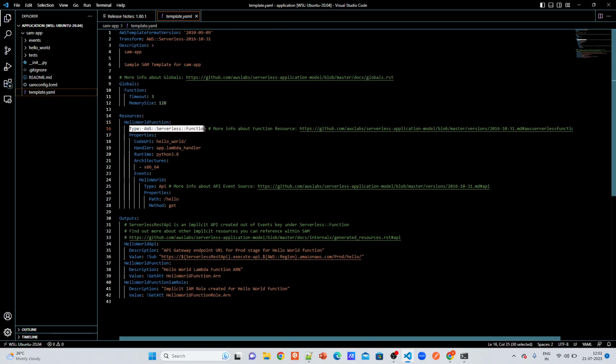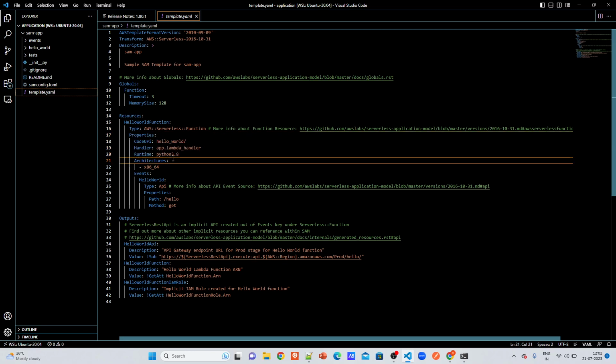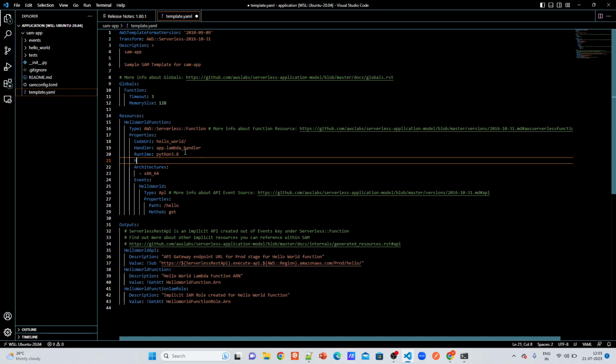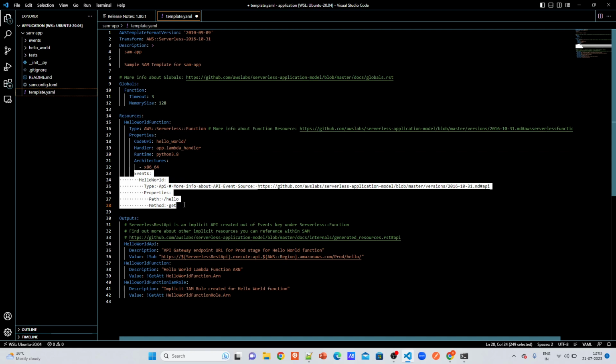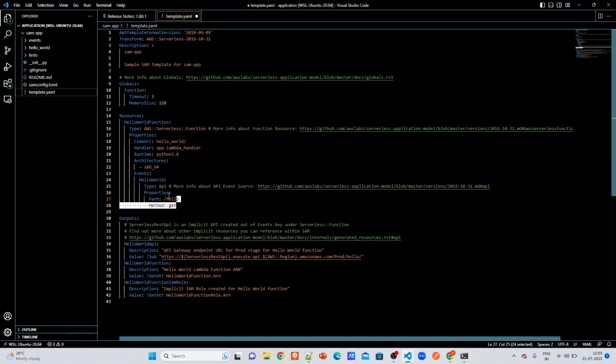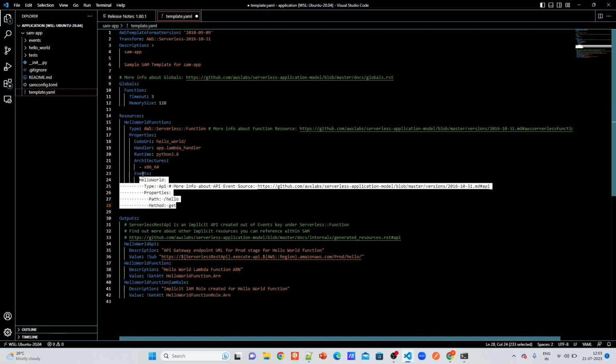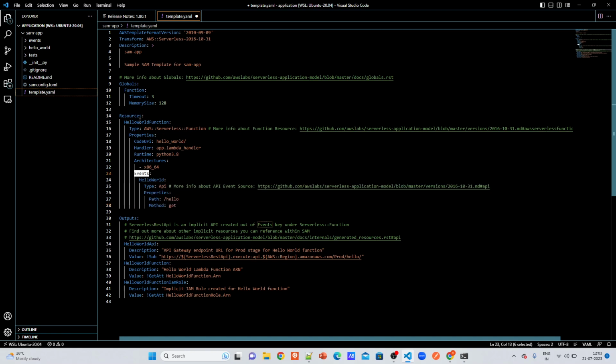So here it is saying type serverless function, and these are the properties for that lambda. You can provide name, tags, different things under these properties. These are the lambda properties, and this is a lambda function we are creating. And this is the beauty of SAM. By these lines itself, it is basically creating an API, and also linking it with the lambda. So this is how easily we can do it using SAM.